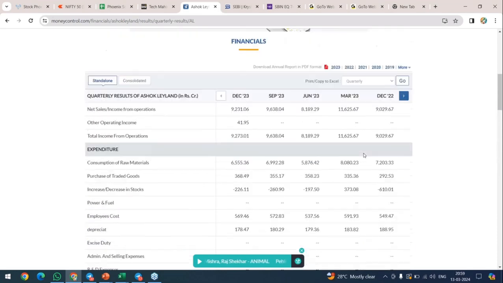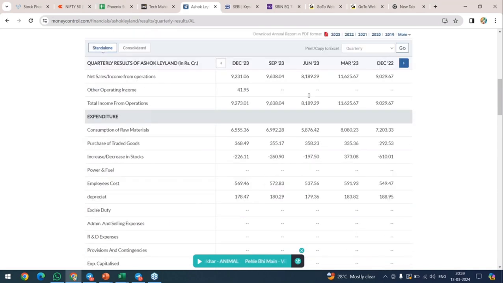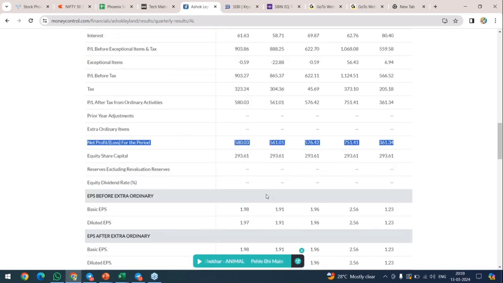December 23, I think it has not been updated after that. Maybe it will be updated as the quarterly result comes. So here you can see 580, from 561. I'll give you an example: you can check with the current result, and accordingly check net profit or loss. So from 561, it increased to 580.